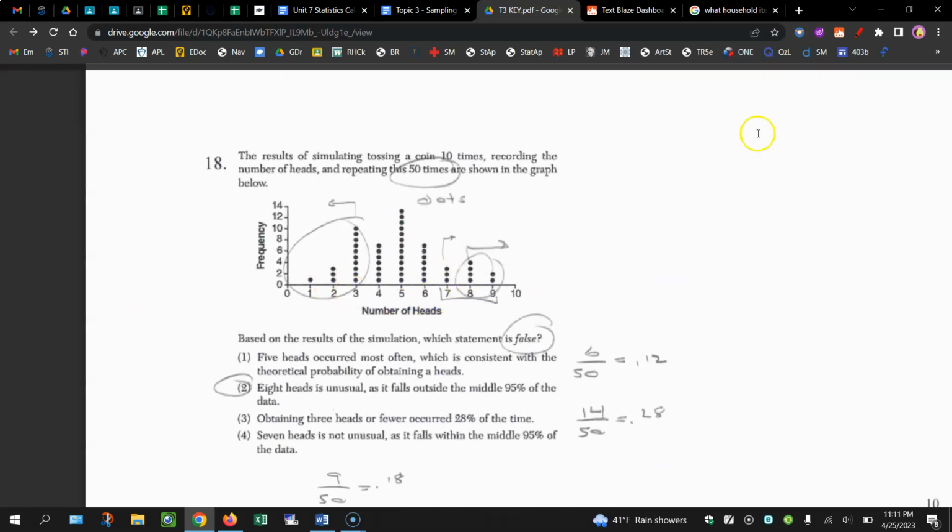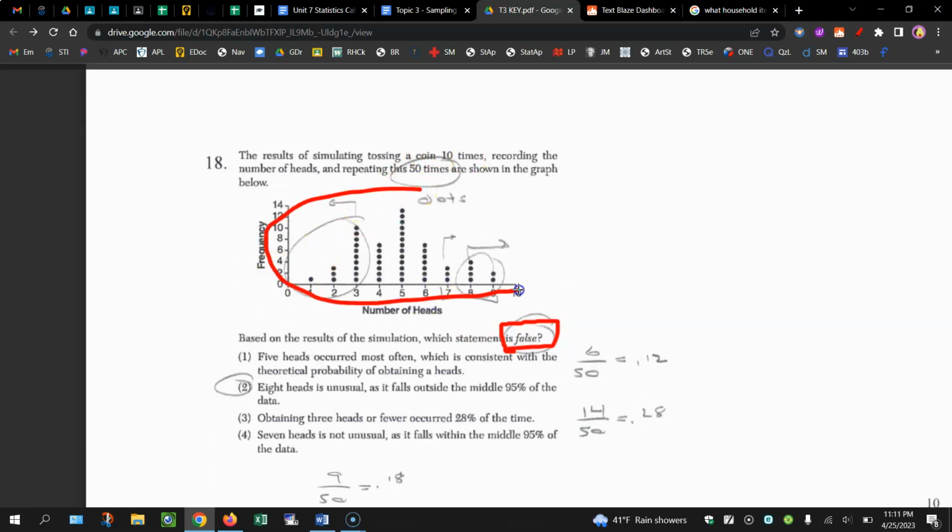Now they want to know which of these results is false. So that's going to be important to just recognize that. There's a lot going on here. They tossed a coin 10 times, recording the graph. So again, this is results of a fair coin. This is what happens if this is all a fair coin.